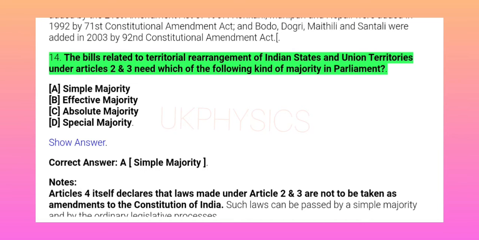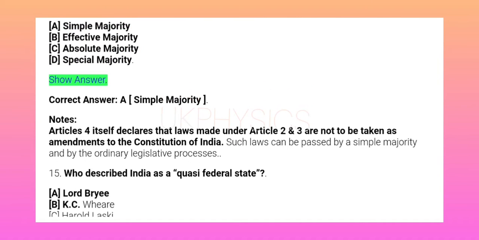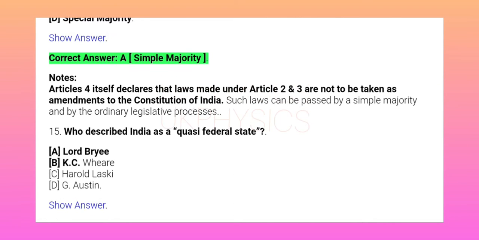14. The bills related to territorial rearrangement of Indian states and union territories under Articles 2 and 3 need which of the following kind of majority in Parliament? A. Simple majority. B. Effective majority. C. Absolute majority. D. Special majority. Show answer. Correct answer A.